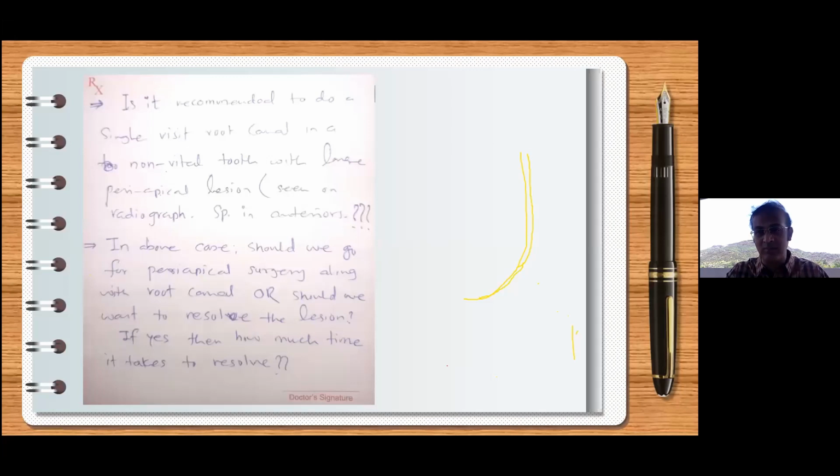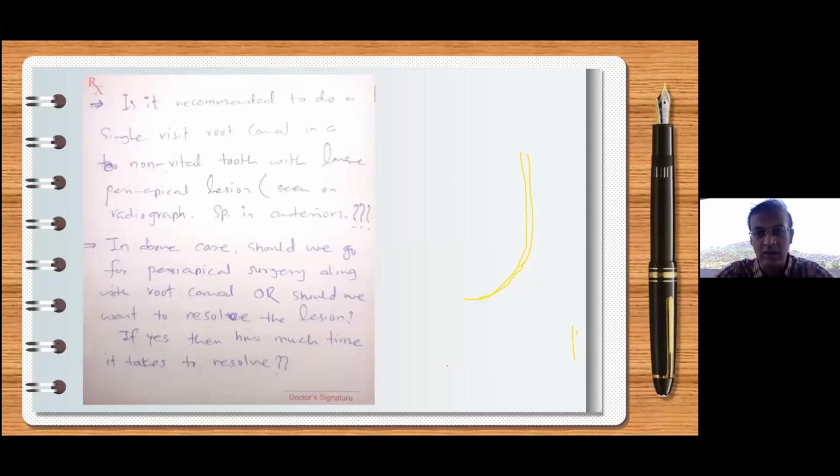Sometimes 6 months, sometimes 1 year, sometimes you don't see complete healing. You do see healing, but you don't see complete healing even after 2 to 3 years. That may not be actually healing. In your case, what you're thinking is bone formation, but sometimes there's something called healing by scar tissue formation. Like the way we can have a scar, the tissue may not go completely normal. Likewise, there can be a fibrous scar in the bone. Okay, so that area is healed, but not with bone, but with fibrous tissue. So that's another possibility.